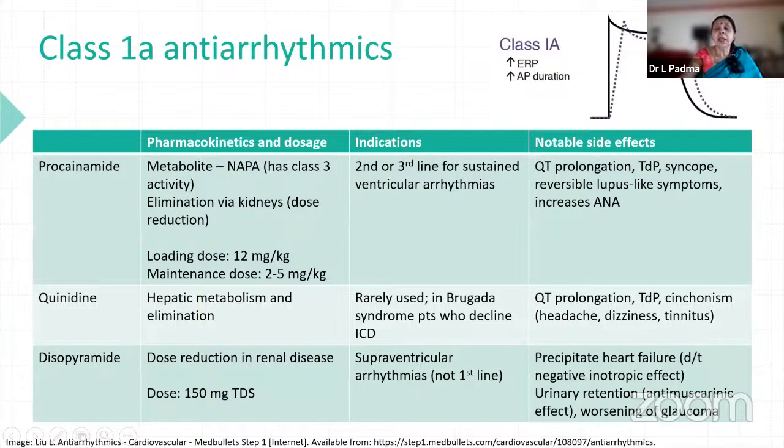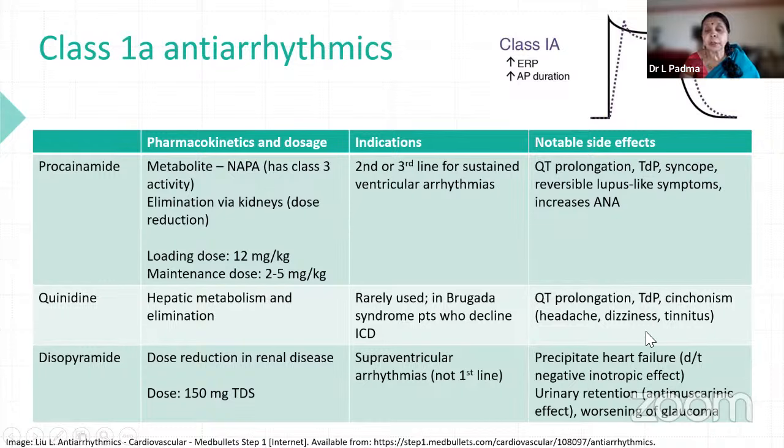So which are the drugs? In these, because they prolong both ERP and AP duration, we have several drugs, but most of them are not used because of various side effects. And they have metabolites, which either have toxicity or prolonged duration of action. So procainamide, we do not use. This is a congener of procaine, which is a local anesthetic that can be hydrolyzed by esterases, and it also has a metabolite. We have to give a loading dose also because of these, and notable side effects are also many. So we are reserving these drugs.